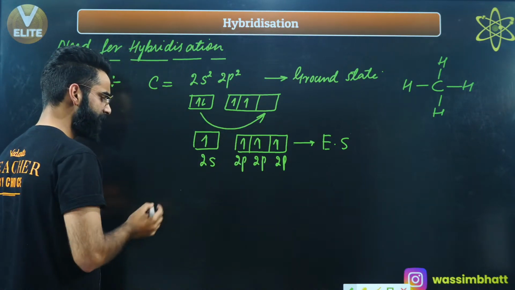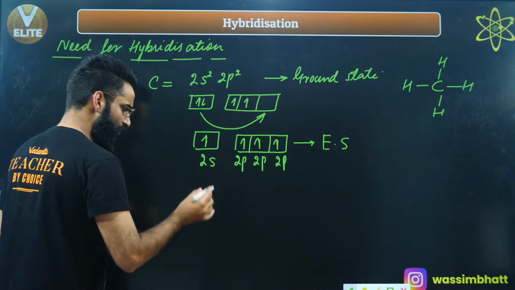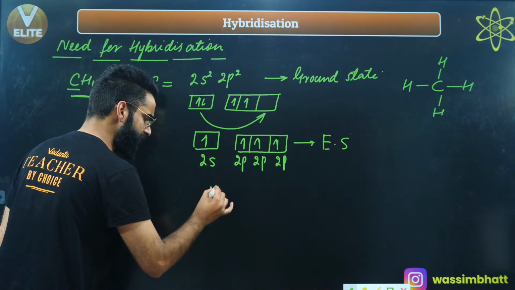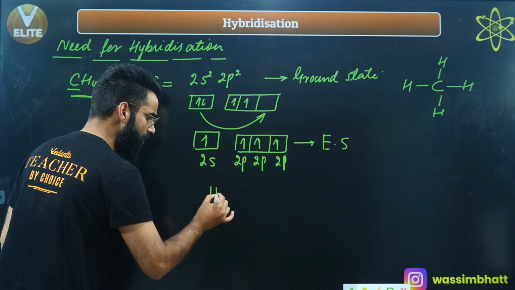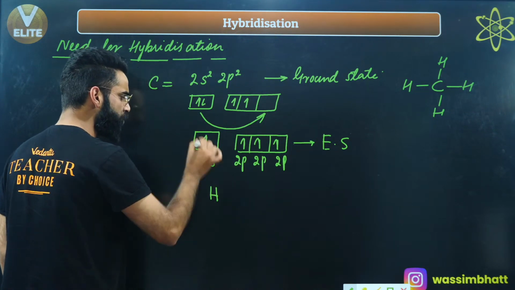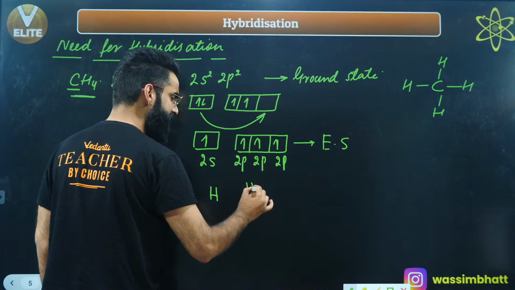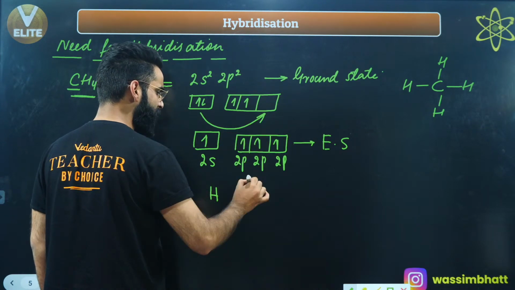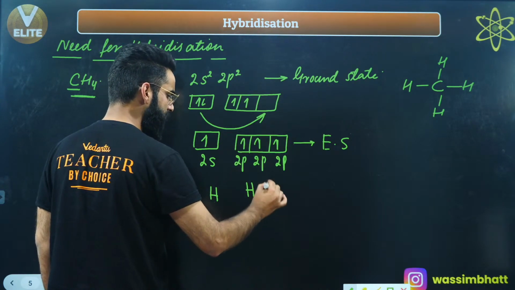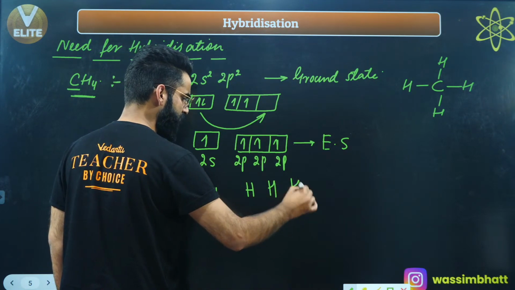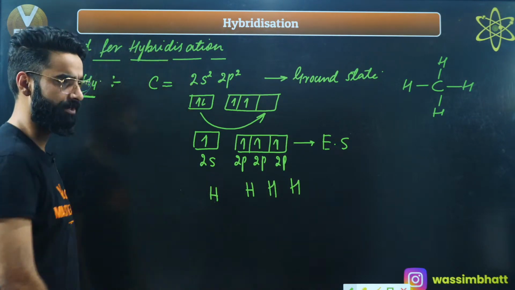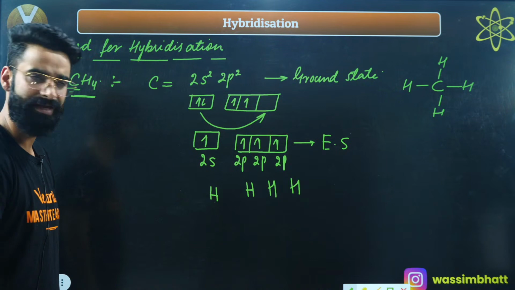Now, one of the hydrogens will come from this side and will start overlapping with this 2s atomic orbital of carbon. One more hydrogen will come from this side and will start overlapping with this 2p atomic orbital of carbon. One more hydrogen will come from this side, one more from this side, and they will start doing the overlapping, right?